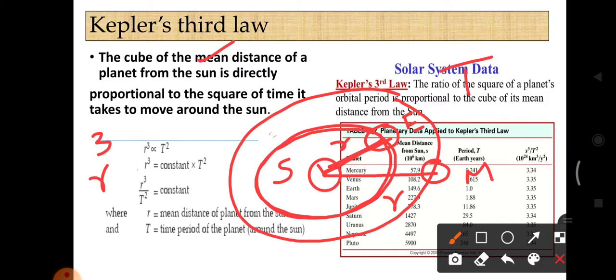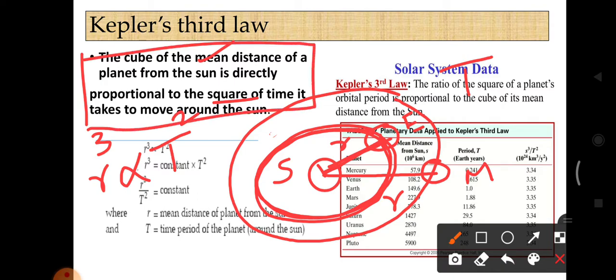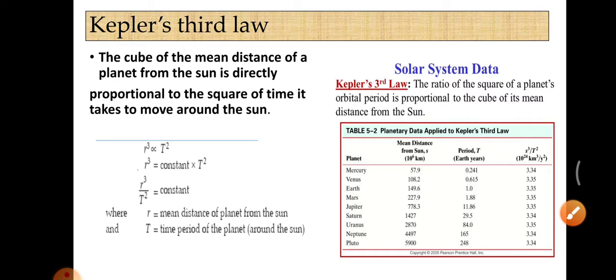The cube of the mean distance of a planet from the sun is directly proportional to the square of time it takes to move around the sun. So it takes t time to complete one revolution, so it is proportional to the square of the time it takes to move around the sun. So this is the meaning of this statement. I hope you understood.